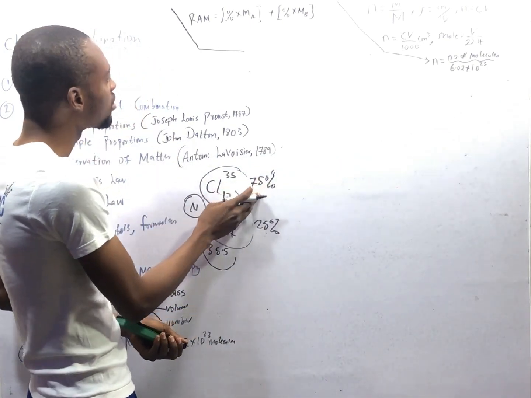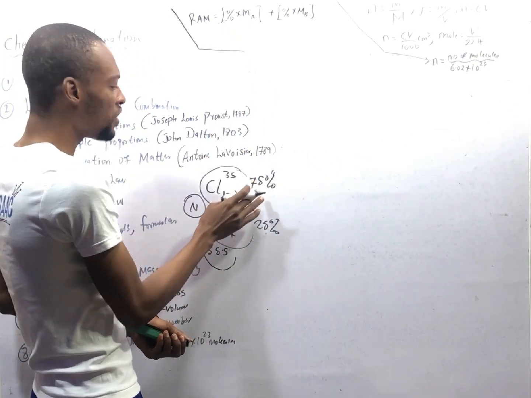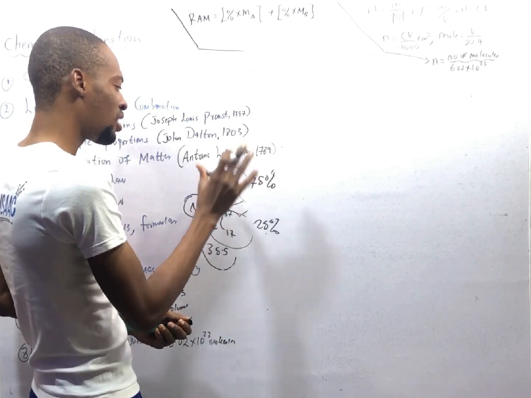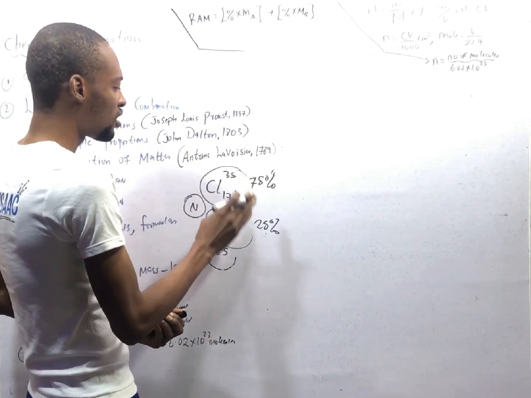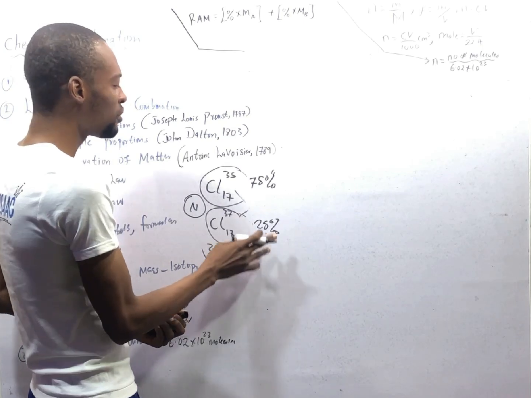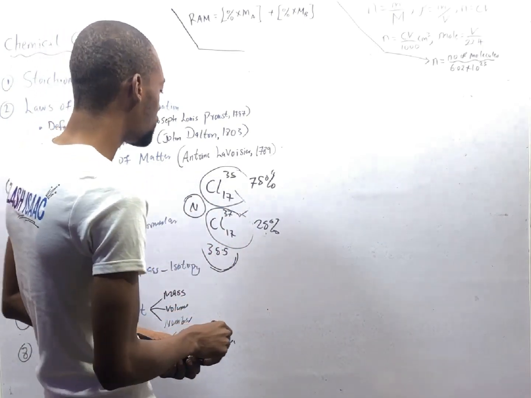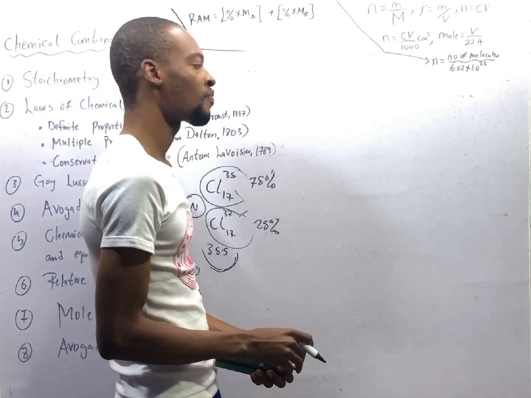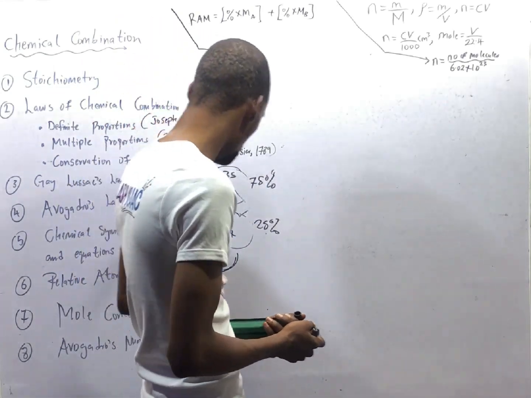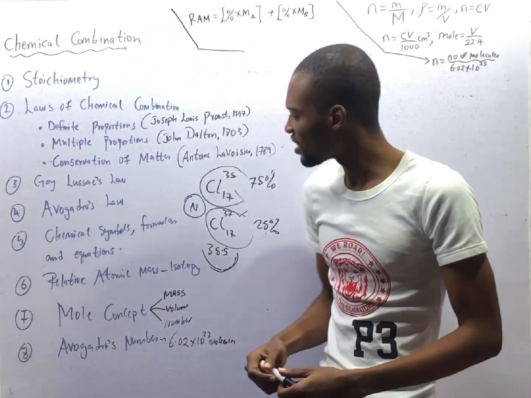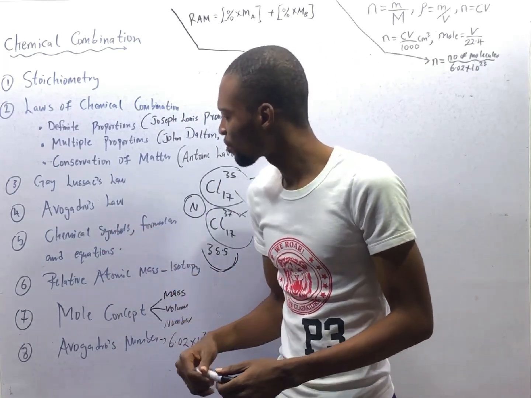If you substitute here, 75 over 100 times 35 plus 25 over 100 times 37, you get the relative atomic mass of chlorine to be 35.5. So that is it for isotopy. And something else you should know is Avogadro's law.